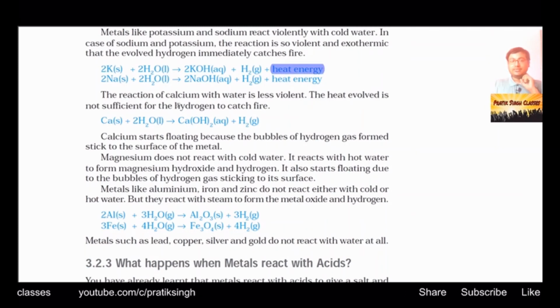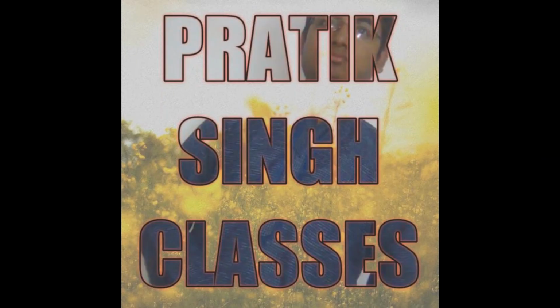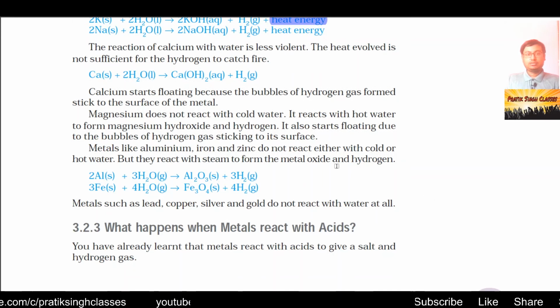The reaction of calcium with water is less violent. The heat evolved here is not sufficient for the evolved hydrogen to catch fire.